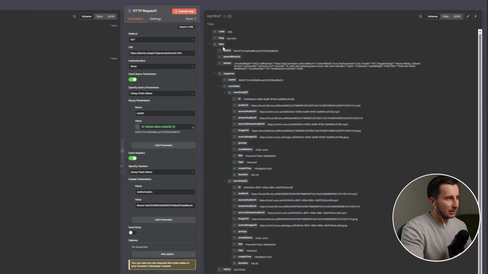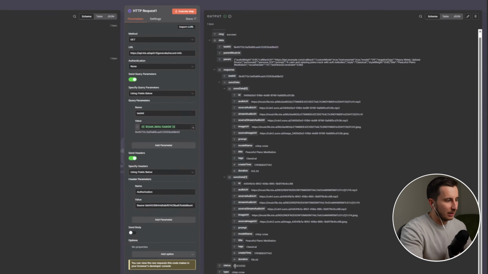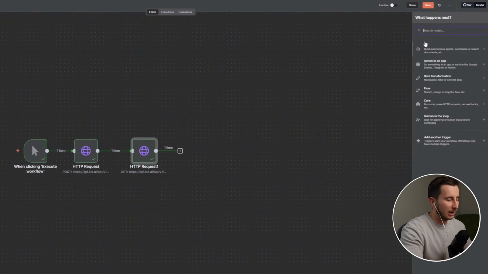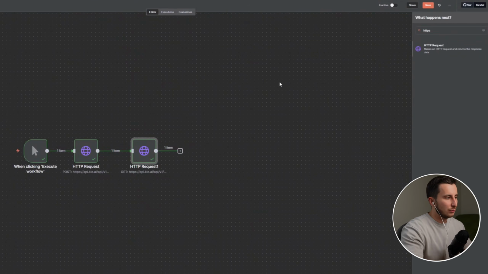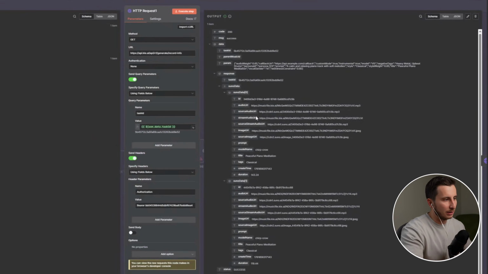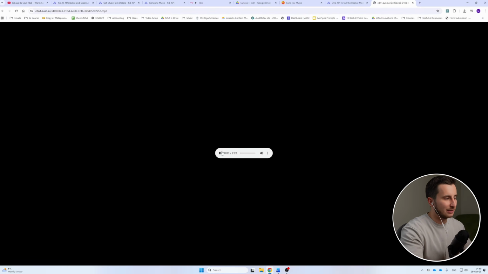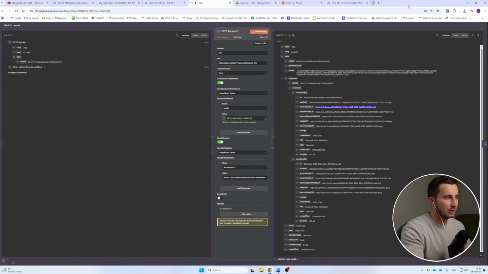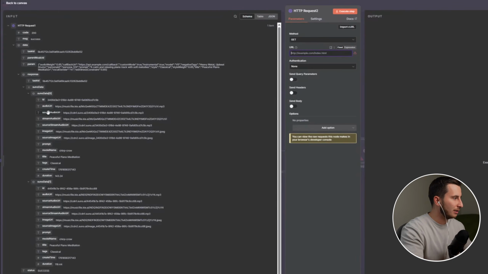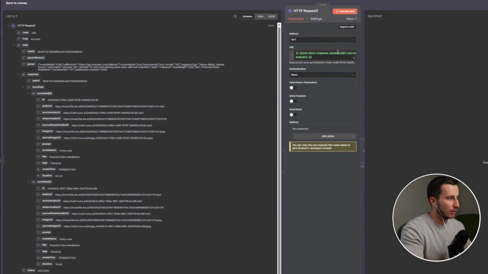So this one says, okay, this is the task ID, and the status is success. Success means we have finished, so we have our songs. Once this is done, we can have another module, which is going to download the song for us. In our case, we have the song in MP3 format, and I think we have a specific link to actually access the song. Okay, so this is the song that we got. So for the next module, we're just going to use this link to actually download the song right in here.